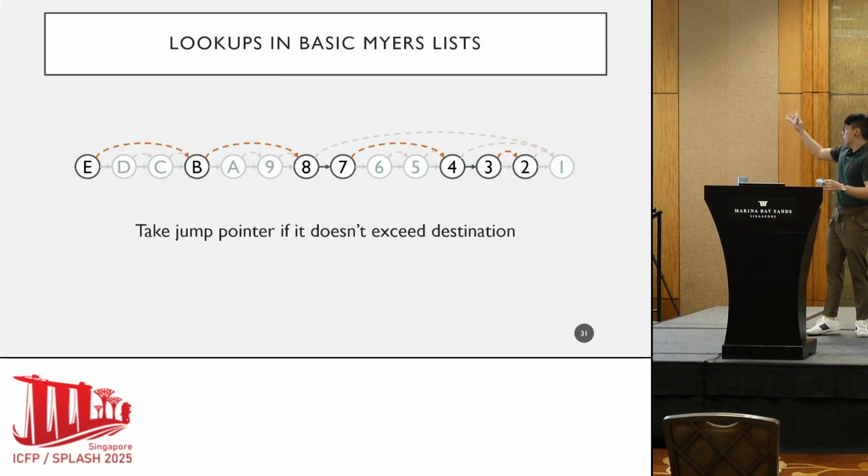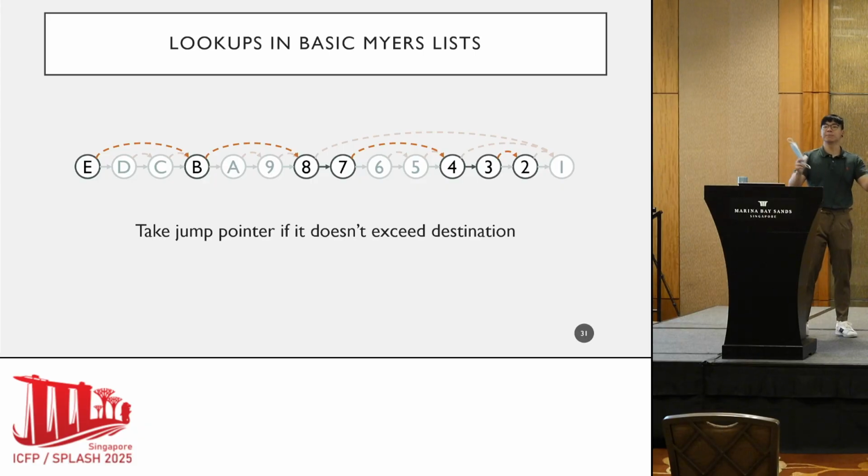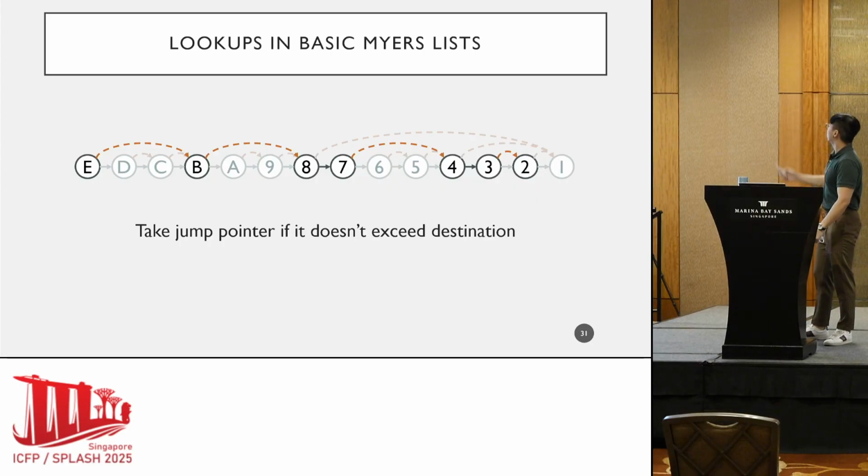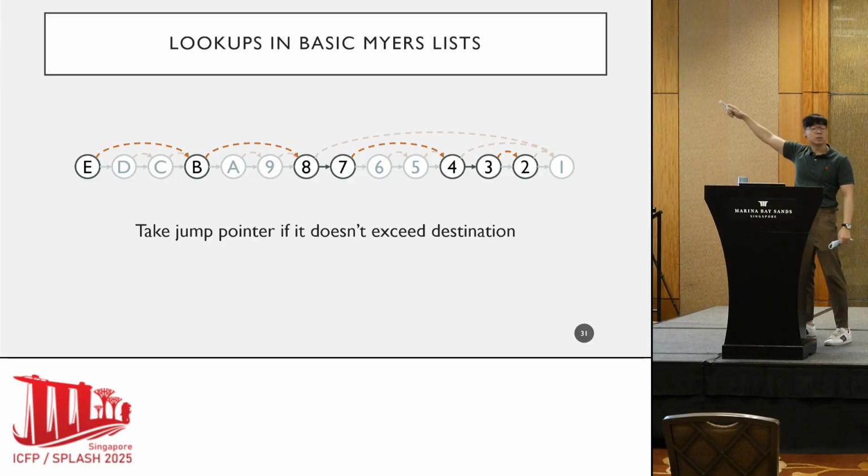So, returning to a Myers list, how does a lookup or random access work? The idea is very simple. Suppose we're traversing from cell E to cell 2. We just take jump pointers greedily as long as we are not exceeding where we're trying to go. So from E, we jump to B, then to 8. From 8, we can't take the jump pointer since it exceeds where we're trying to go, cell 2. So we just take the next pointer. We do this over and over again. Eventually, we will arrive at our destination.